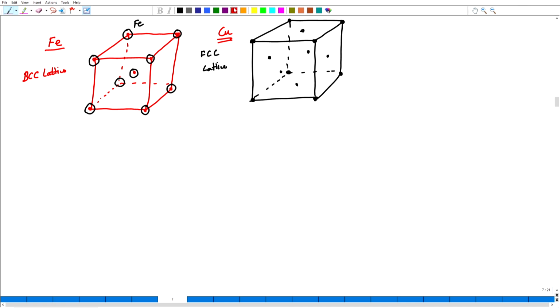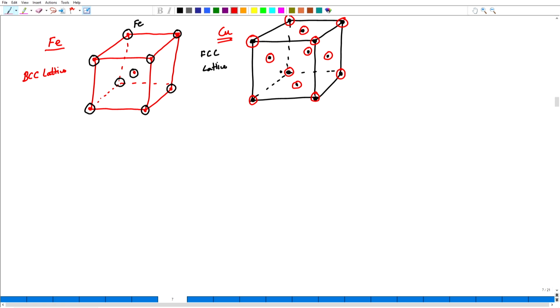And I can put a copper atom whose center coincides with the lattice points. So, I put copper atoms at all the corners, then I put it at the face centers, forming a face centered cubic structure for copper.